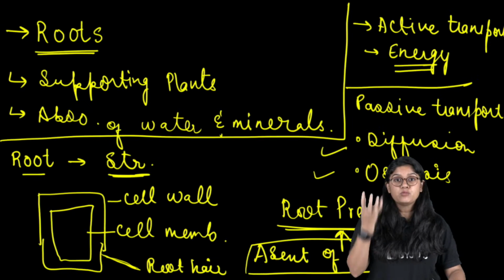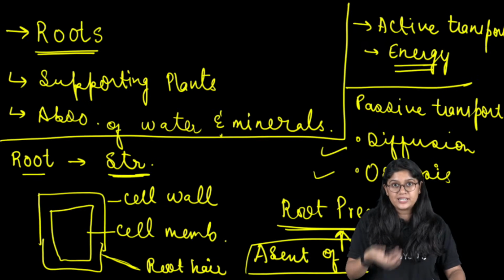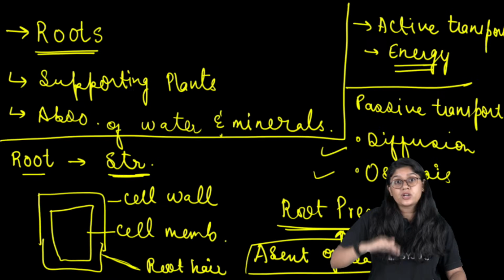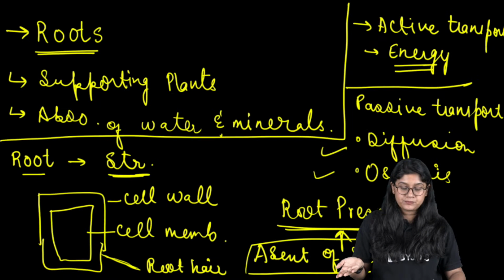Upward movement of water, which is happening through the xylem, the upward movement of the water molecules and the minerals from the roots to the top is called ascent of sap.